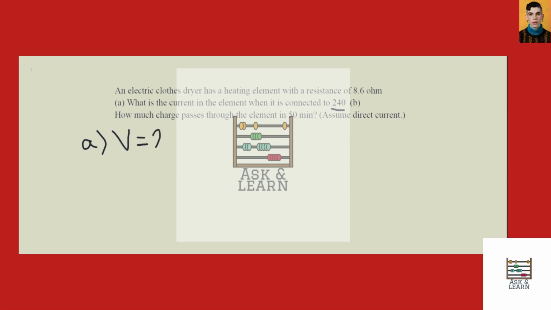So first thing, V equals 240 and resistance equals 8.6 ohms. And we need to find the current. Using the formula we have, V equals IR, and so I equals V by R.